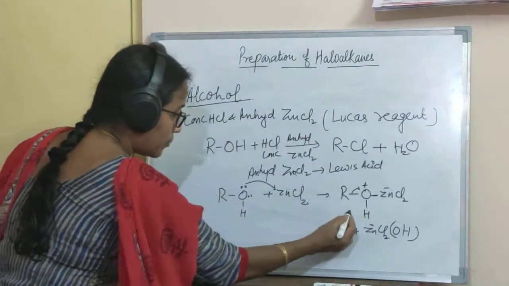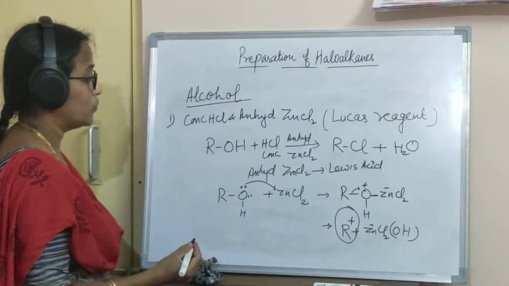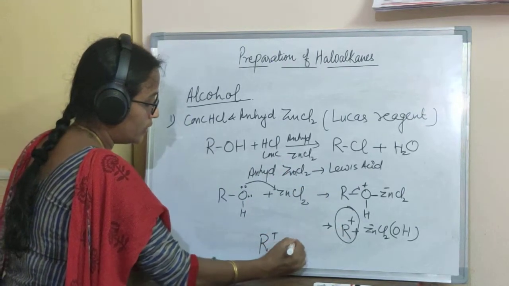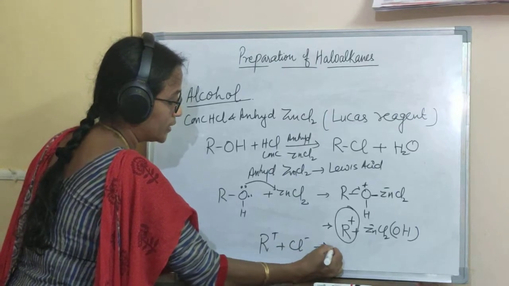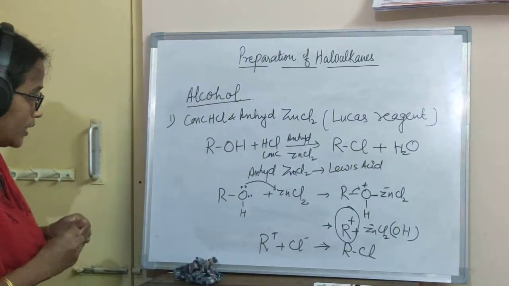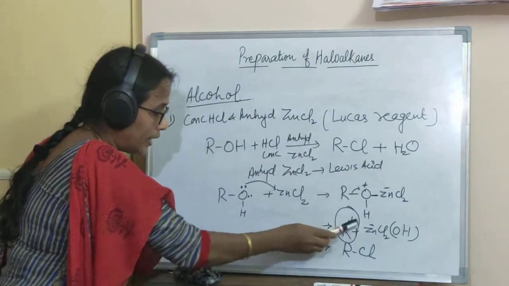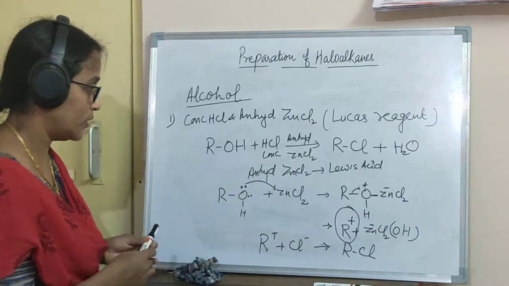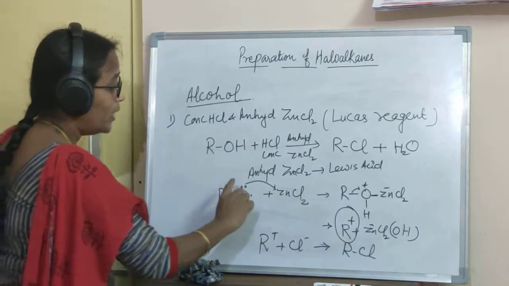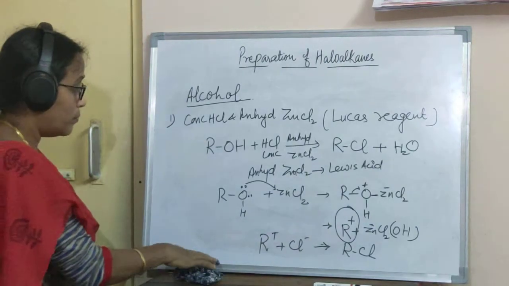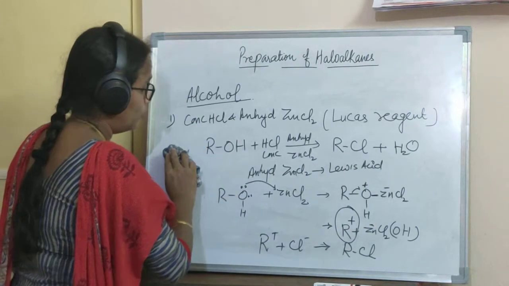Now this R plus is the intermediate which is formed, and this will undergo reaction with the Cl minus of the halo acid, and RCl is formed. So my dear children, it is very important to understand that the carbocation is the intermediate which is formed in this reaction, and that means the ease with which the carbocation is formed will enhance the rate of reaction.